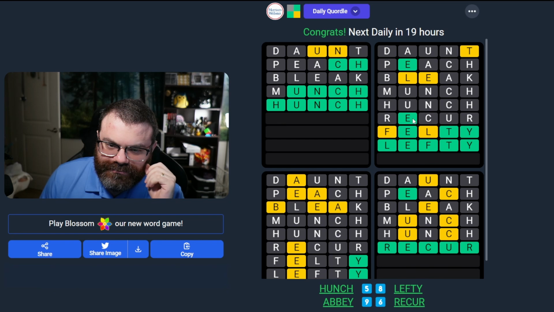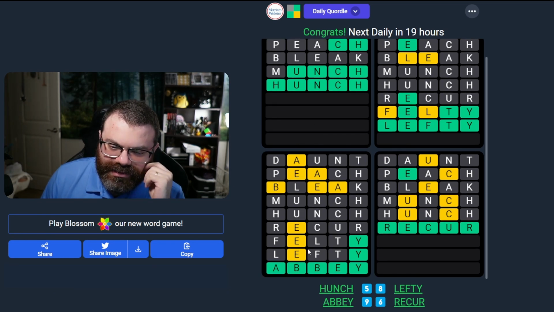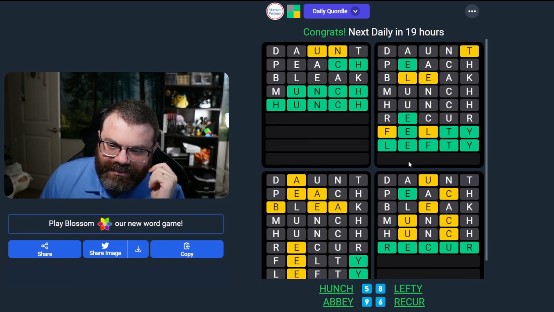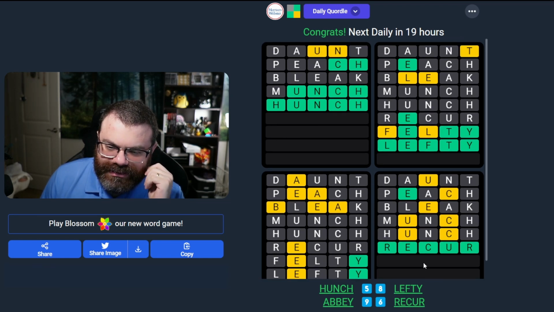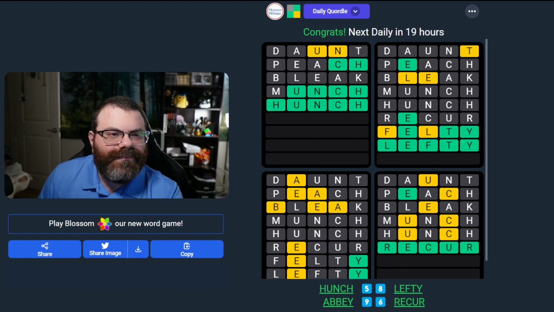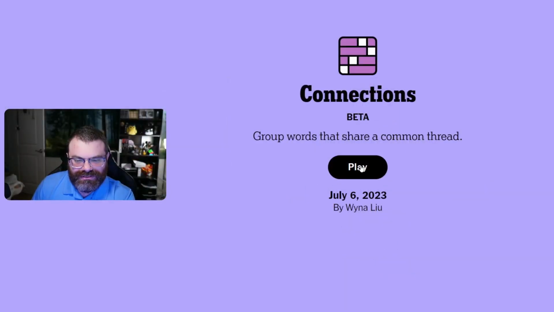Interesting words. We have a trap. We have a weird word. Lefty is a weird word to think of too, but it's pretty common letters. Recur has the repeated R. Okay. Well, let's move on to connections here.